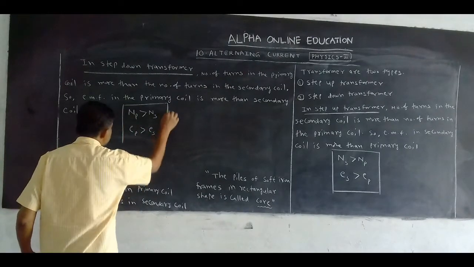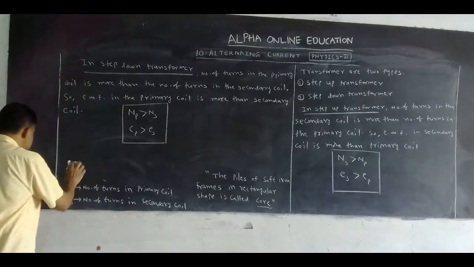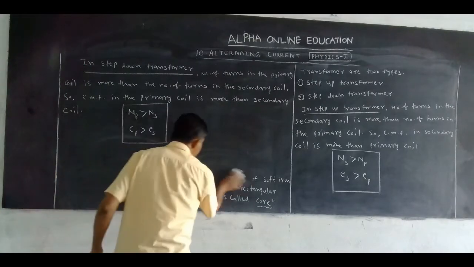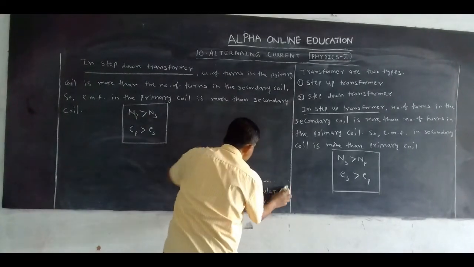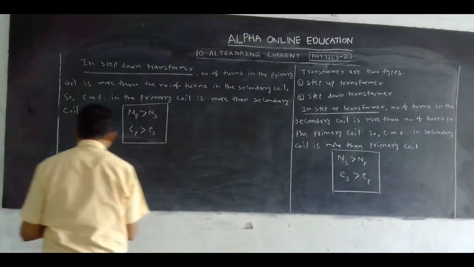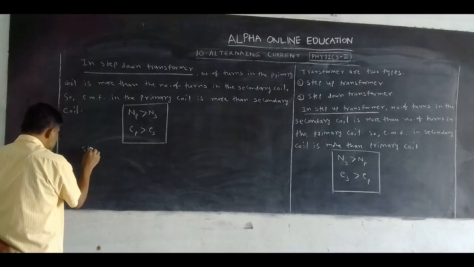This is the principle to design the step down transformer. Here EMF decreased, there EMF increased. So this is the step down transformer.